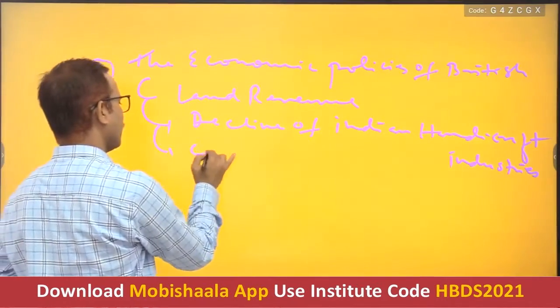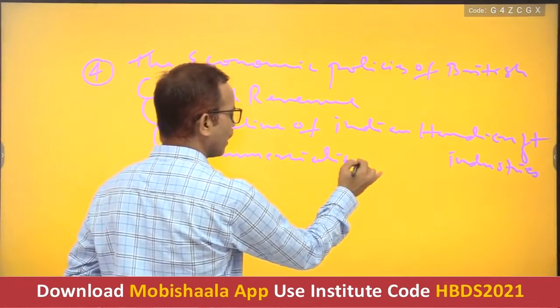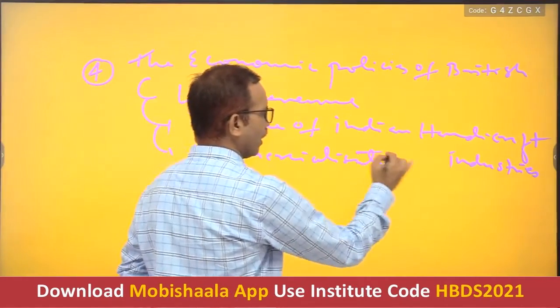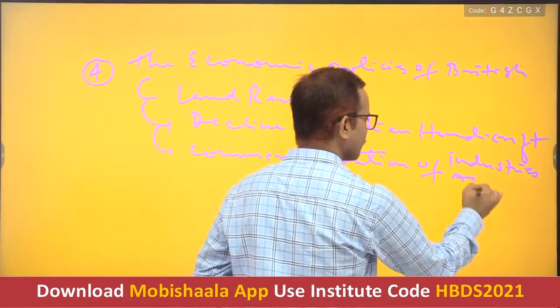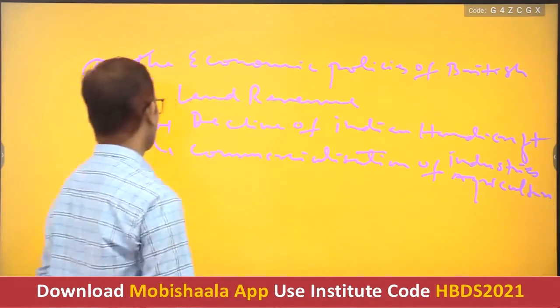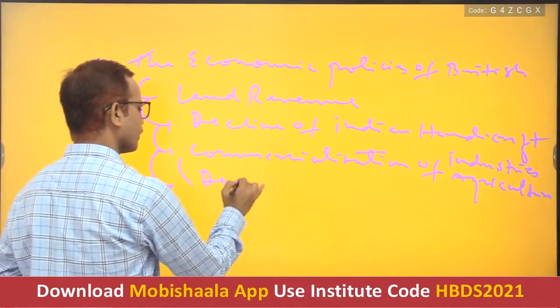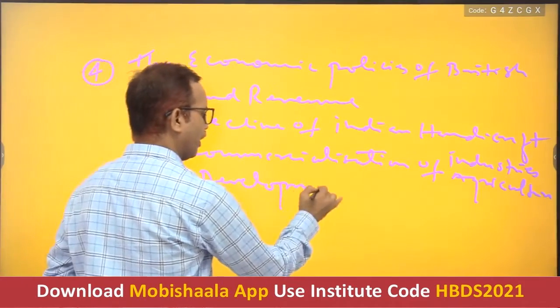Number 3, commercialization of agriculture. Number 4, development of railway.